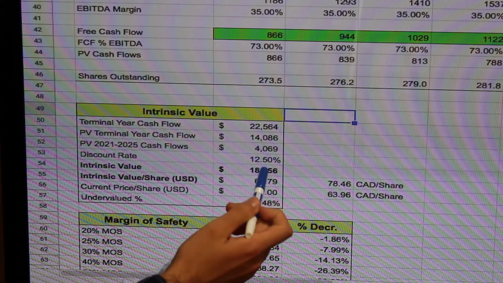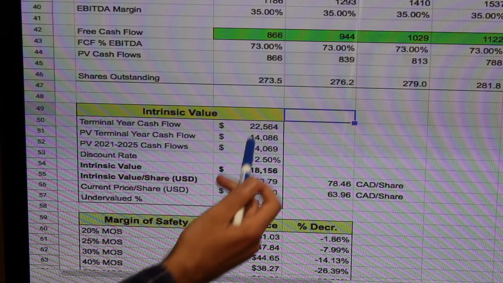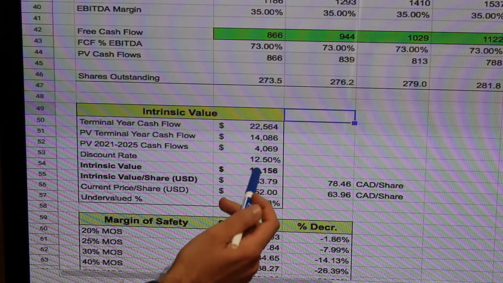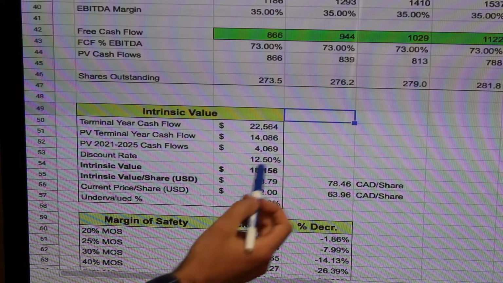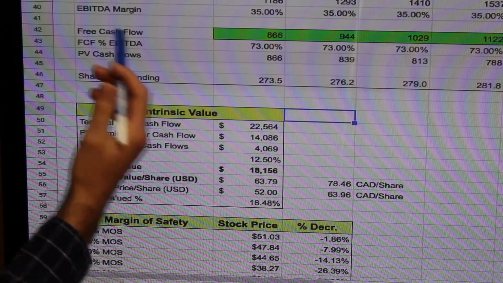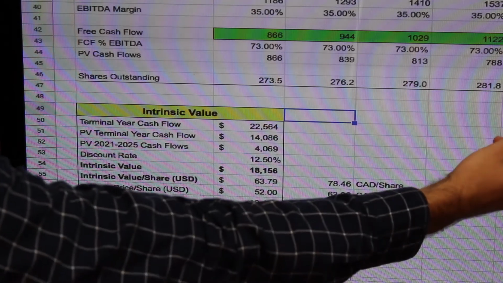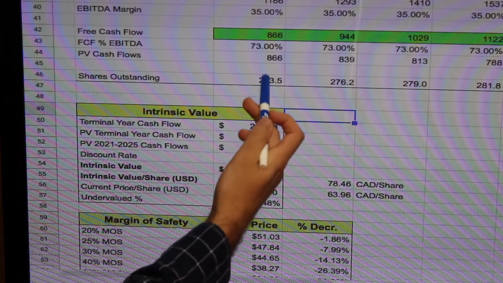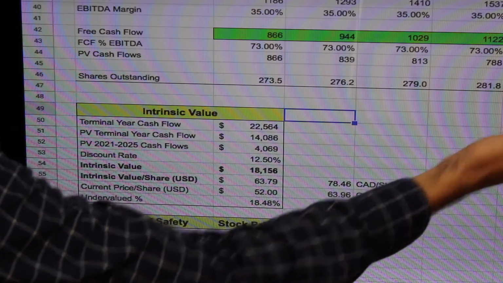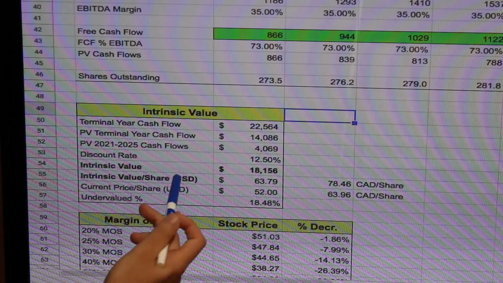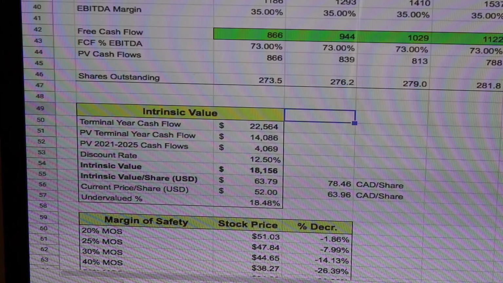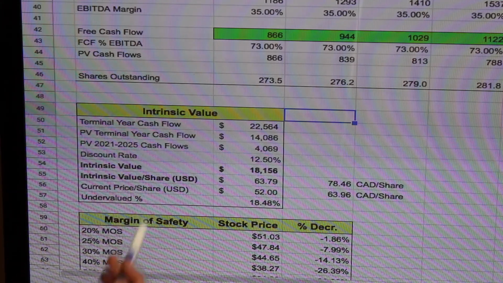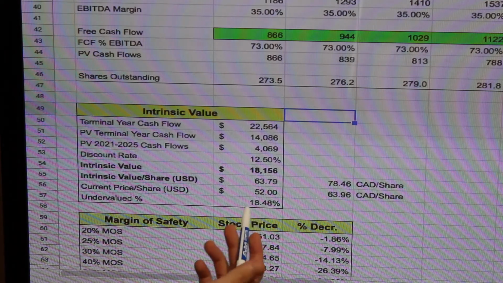So with a 12.5% discount rate, when we discount these cash flows here and we sum them, we get an intrinsic value of about 18 billion here. And then on a per share basis, I divided this by the shares outstanding we would expect this company to have into the year 2025. So I just assumed shares outstanding would grow slightly as we've seen them in the past, so about 1% a year. So 273 million here to 285 million there. So then we get an intrinsic value per share, in USD, of 63.79. Now you can currently purchase these shares in USD on the stock market for about $52. So based on these projections, this would lead us to believe that this company is currently undervalued by about 18.5%.